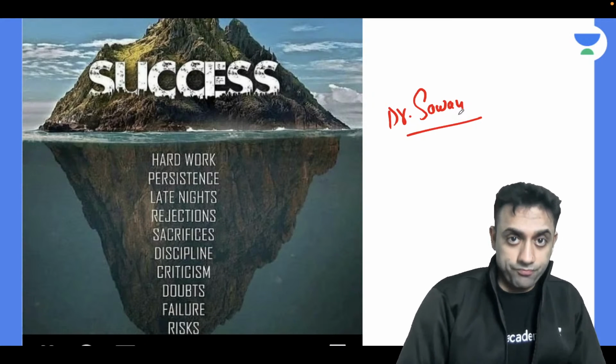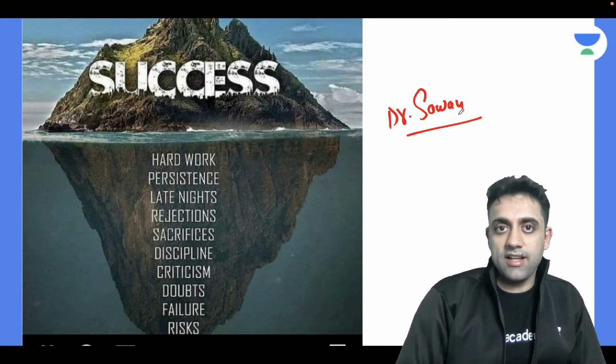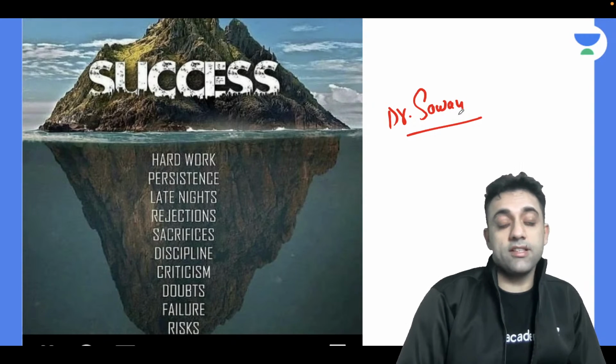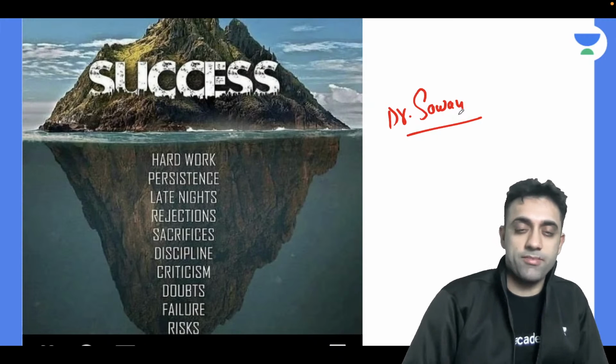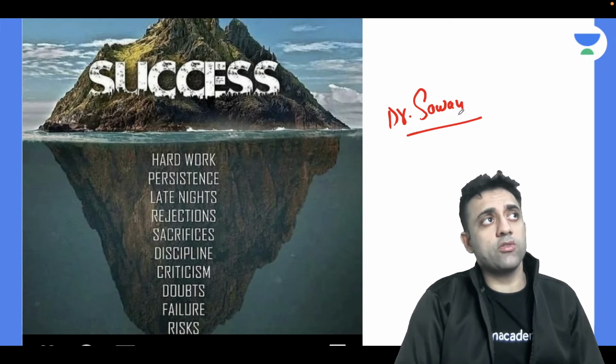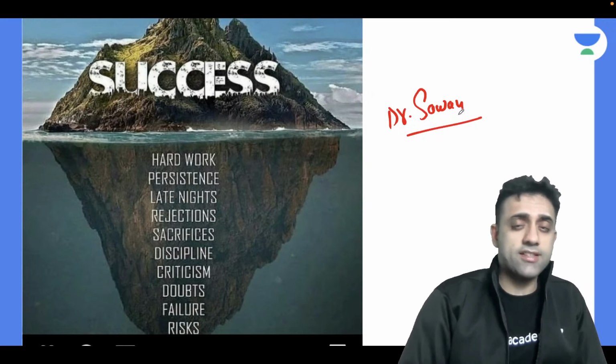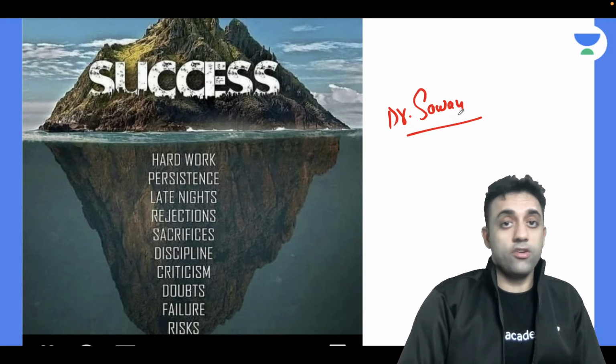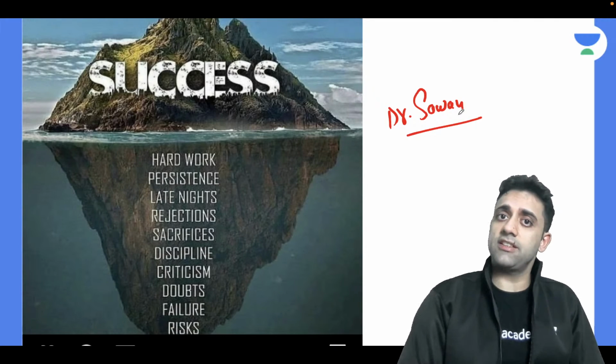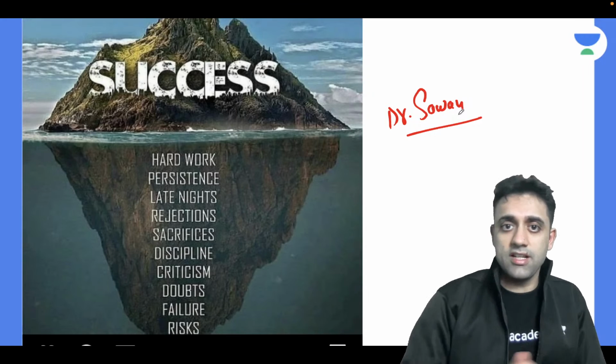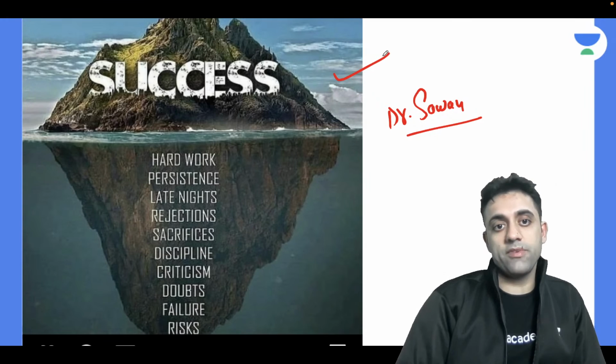So this is life. सबको सक्सेस दिखता है, everyone. We say, this fellow has a Porsche, this fellow has a BMW, this fellow has a very big house. Oh my god, my friend is so rich, he has three cars. You don't know my friend, he has a lift also in his house. So what is all this? All this is success. We all say success, I want to be successful, I want to be rich.